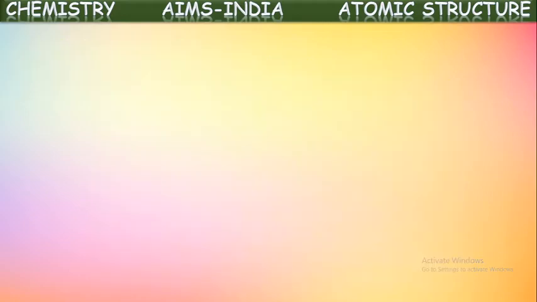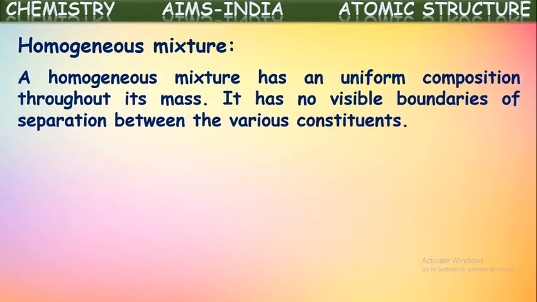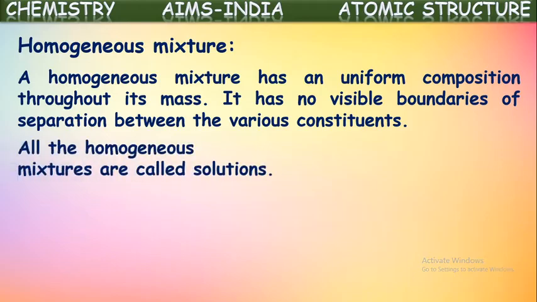Let us talk about these two. First, homogeneous mixtures. A homogeneous mixture has a uniform composition throughout its mass. It has no visible boundaries of separation between the various constituents. Yes, the mixture in which the components are mixed uniformly, where the components cannot be seen separately and there is no visible boundary for the components, such kind of mixtures are called homogeneous mixtures. All homogeneous mixtures are called solutions.